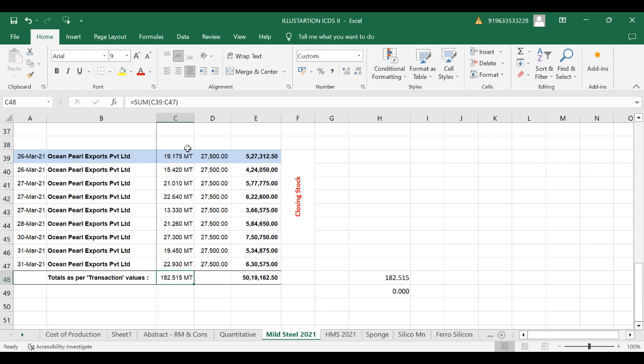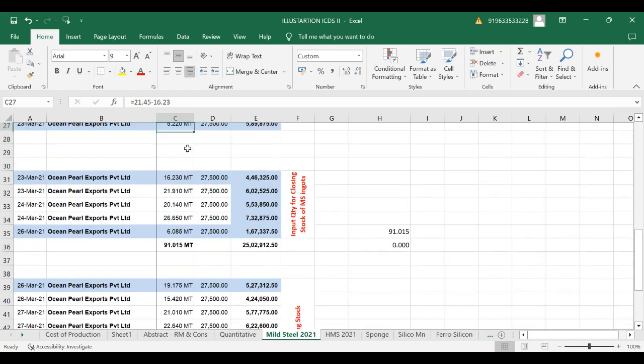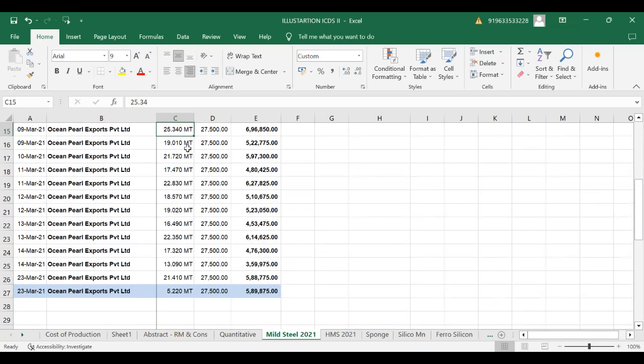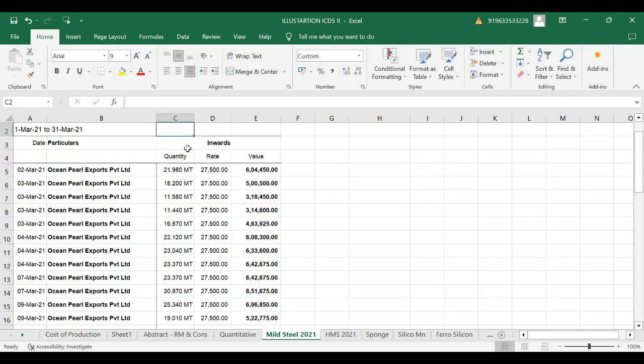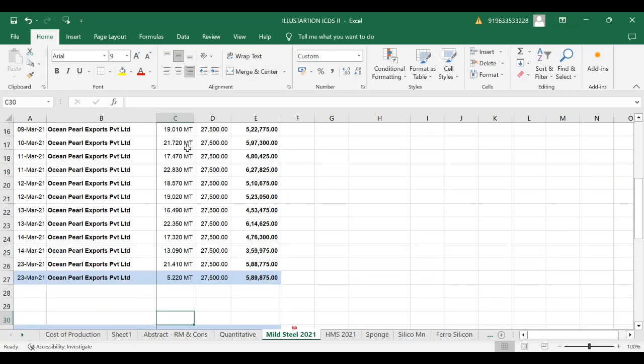For that sake, I was mentioning again, I do repeat, if you take a single element MS scrap, then that MS scrap as such would be in its raw material form. And that value of MS scrap, something would be in MS ingot in closing stock form also. So how to get those figures, how to get those values as per FIFO method. Here you may see per ton value, almost everywhere it is 27,500 only. But if it differs, how it can be, we would be seeing.